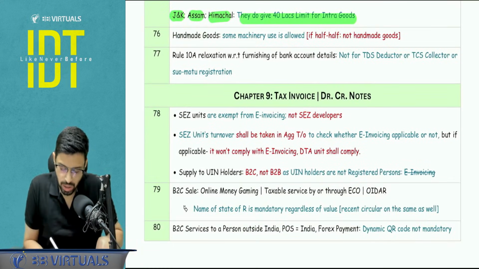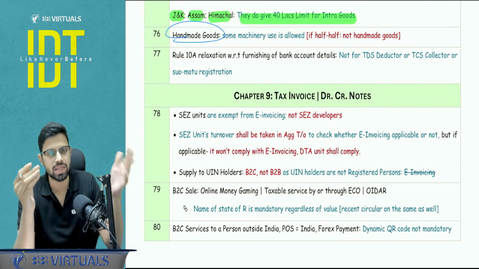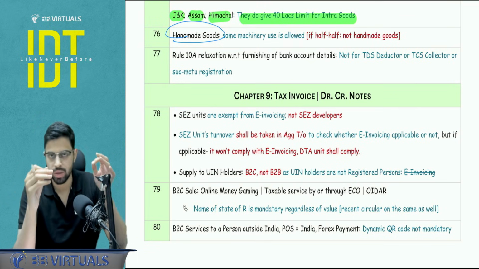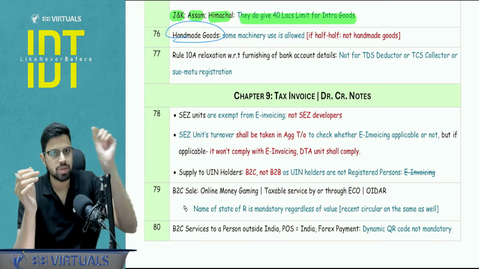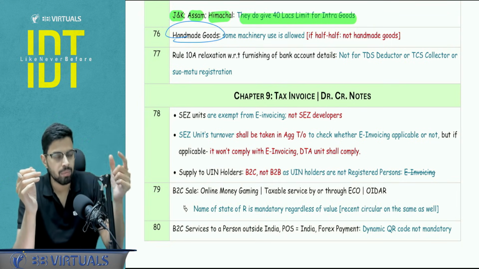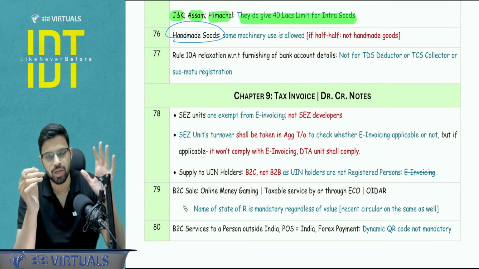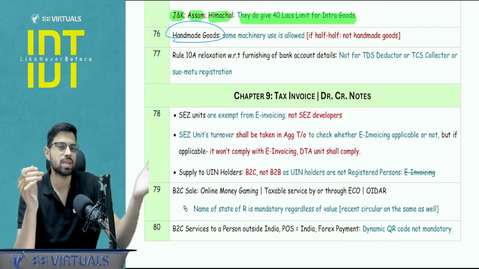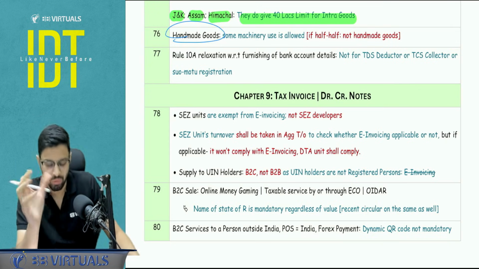Now, handmade goods. Where do we study about this? In section number 24, read with 23. In handmade goods, handicraft goods, even if it is an interstate sale by a casual taxable person or a normal person, you get the benefit of the threshold. You do not get covered under the mandatory registration. When I use the word handmade, is it 100% handmade or is some minor machinery use allowed? Minor machinery use is allowed. The majority needs to be handmade. But in one of the papers they had asked about 50% handmade and 50% machinery. That is not allowed, right? Some machinery use is allowed, but not 50-50.